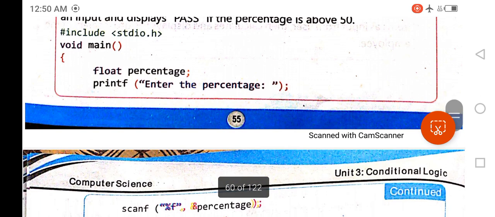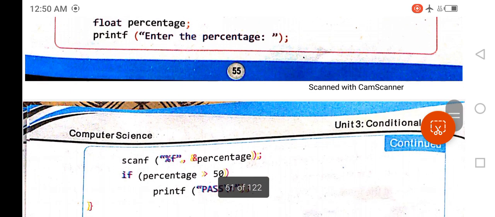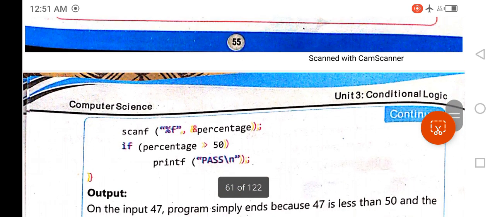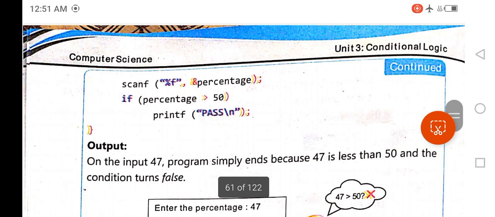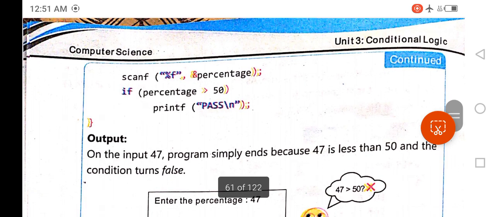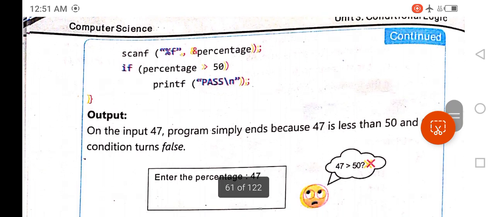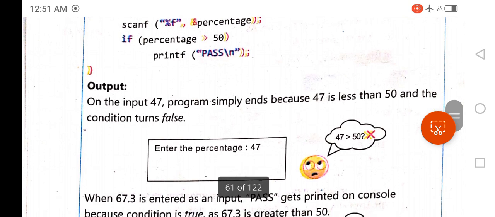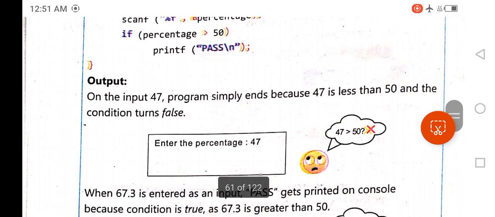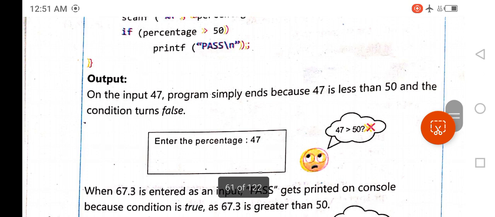Then you display a message using printf statement, enter the percentage, and you take a value from the user using scanf function and write the condition if percentage greater than 50 printf pass. If the percentage is not greater than 50, then you are not doing anything.